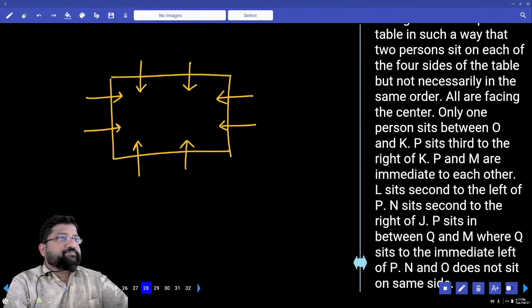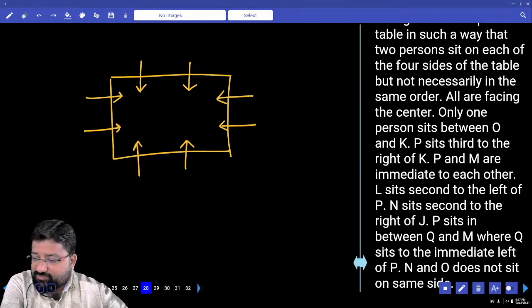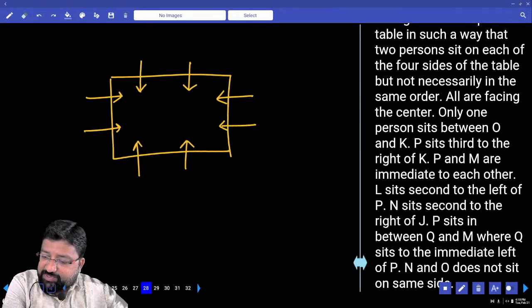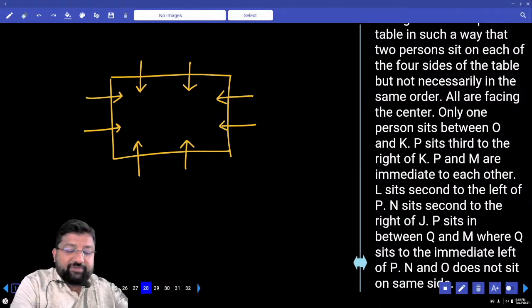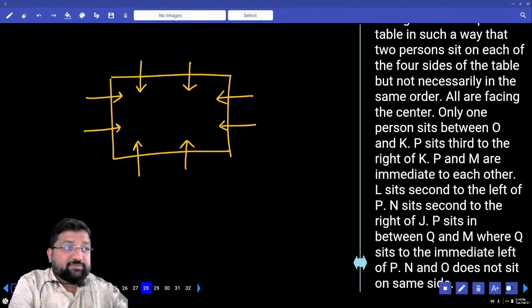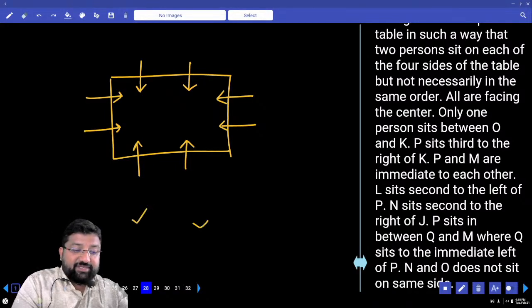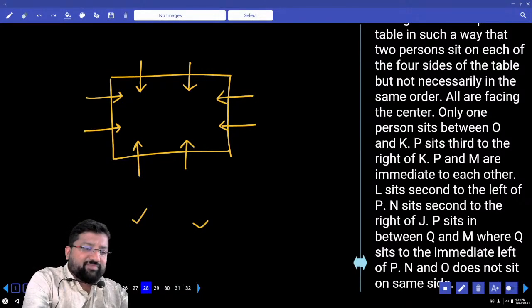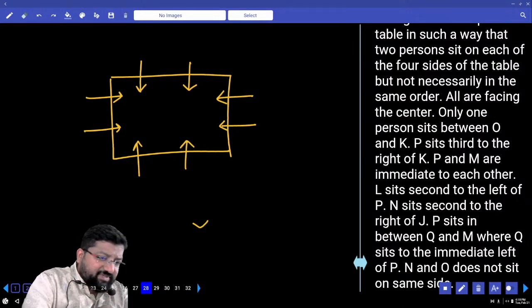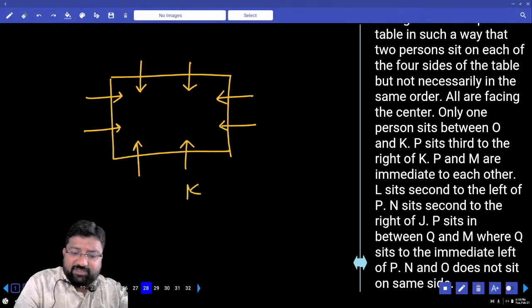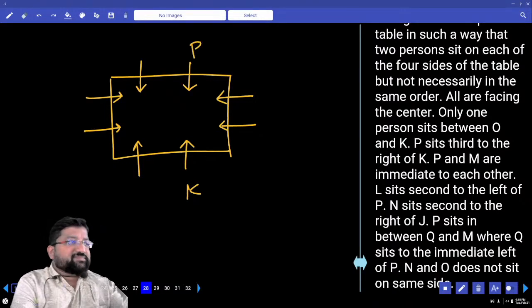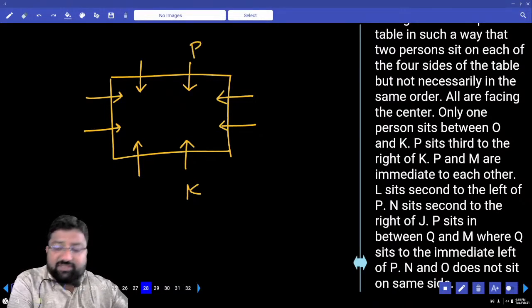Okay na? First, only one person sits between K and O. P sits third to the right of K. And what is the position of K? Is K here or K here? We are not sure. We can start with anything. Go for K here. Third right, you'll get P here. Okay na? Third to the right of K is P.